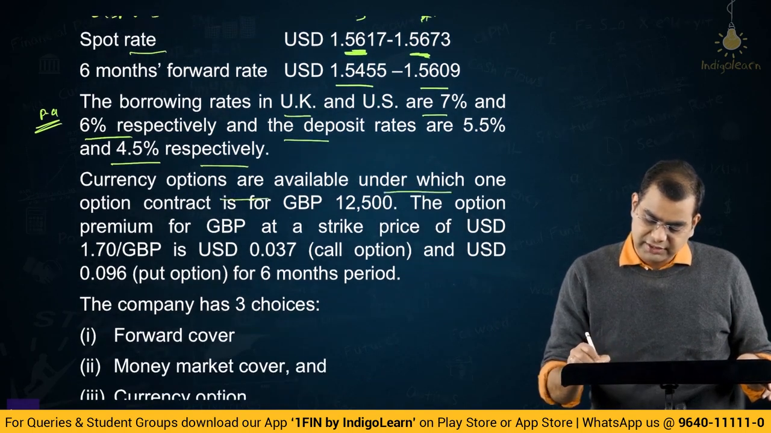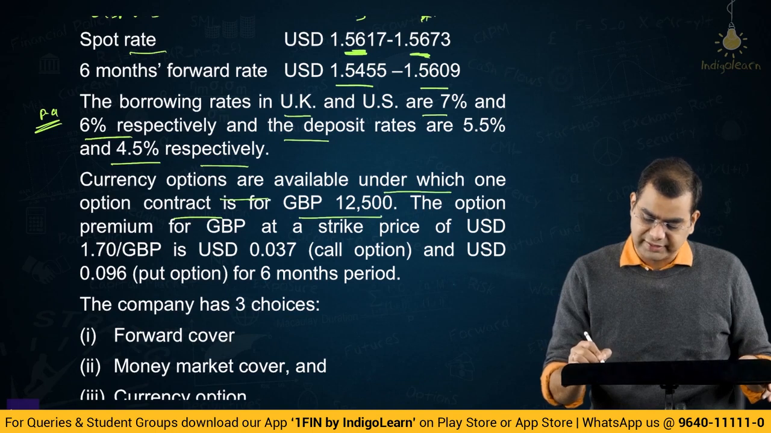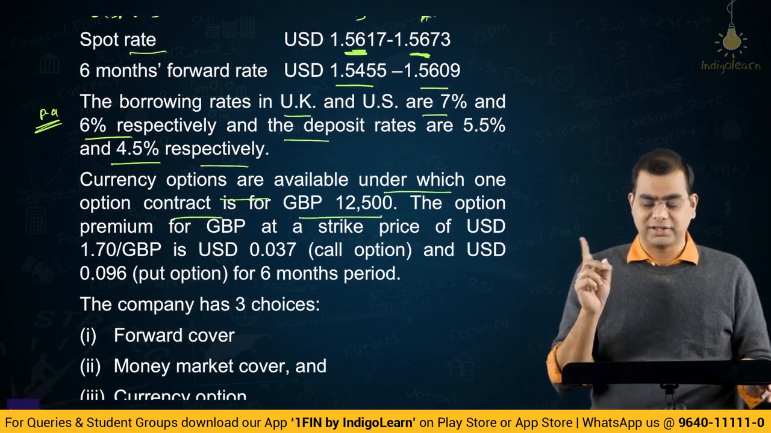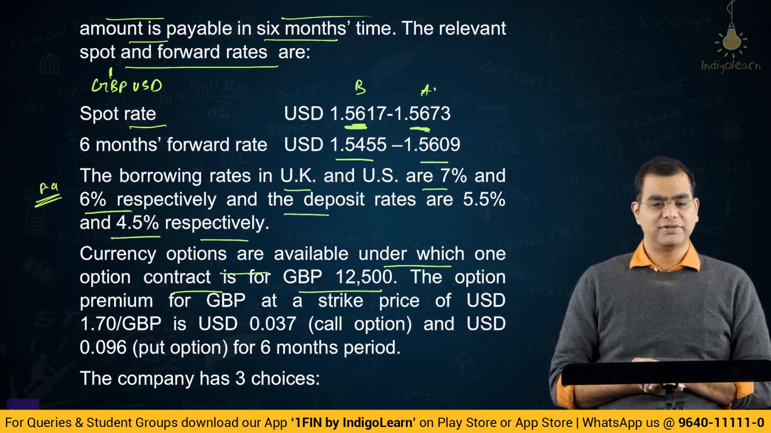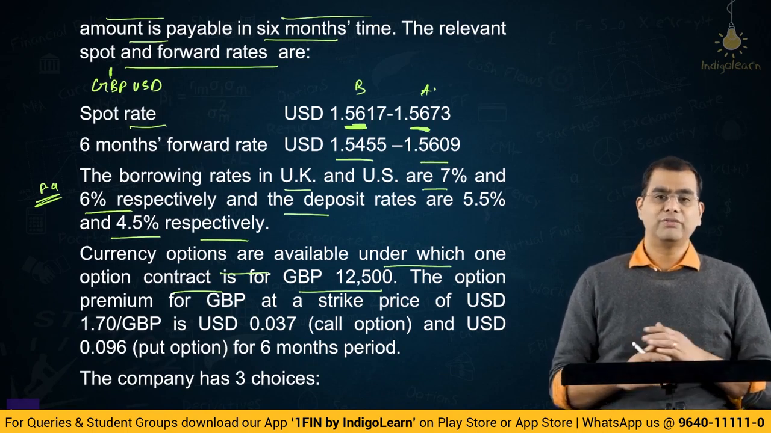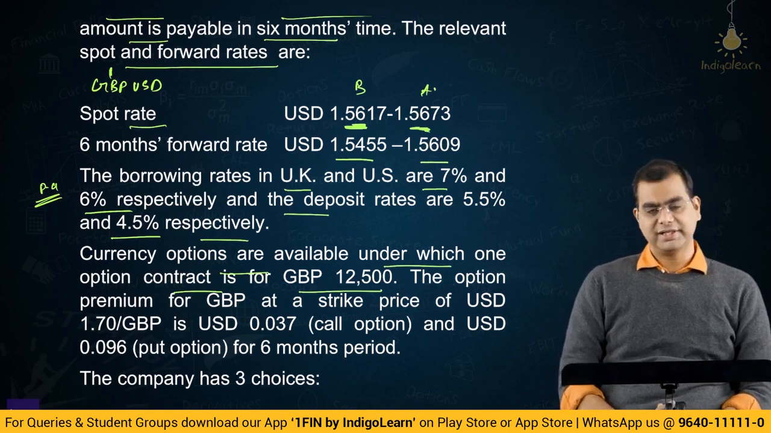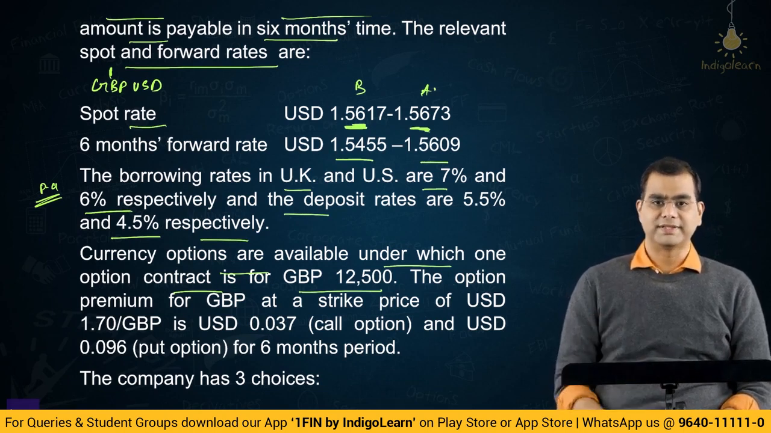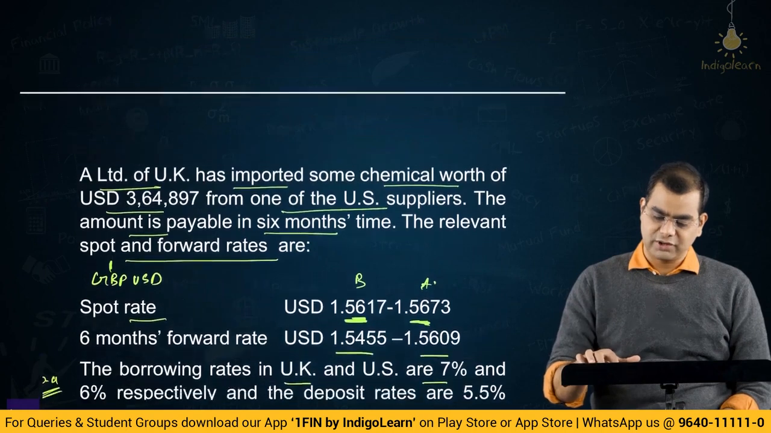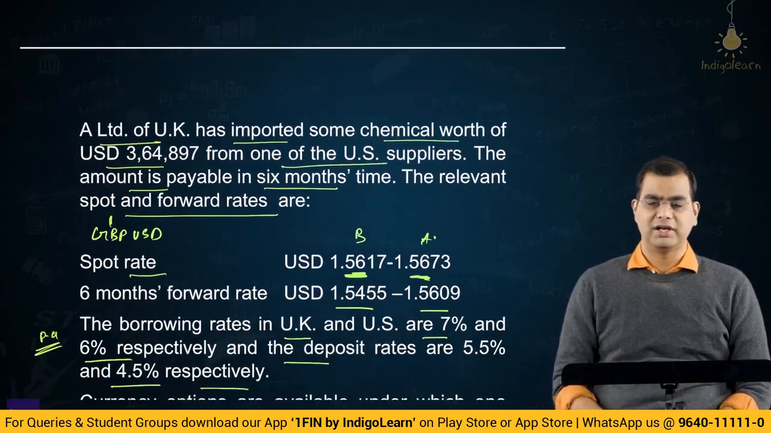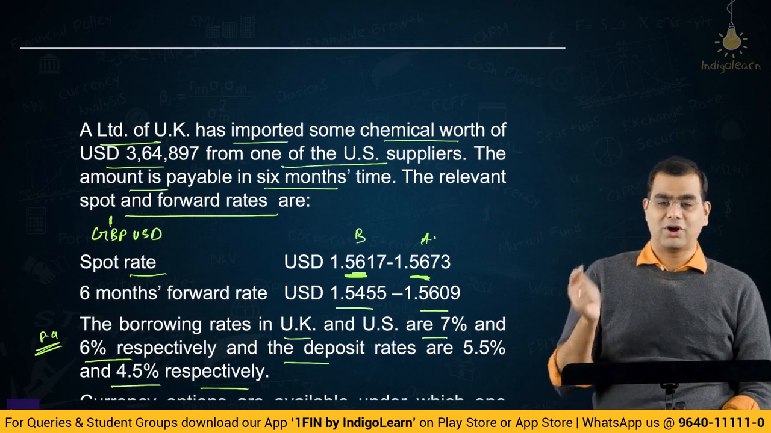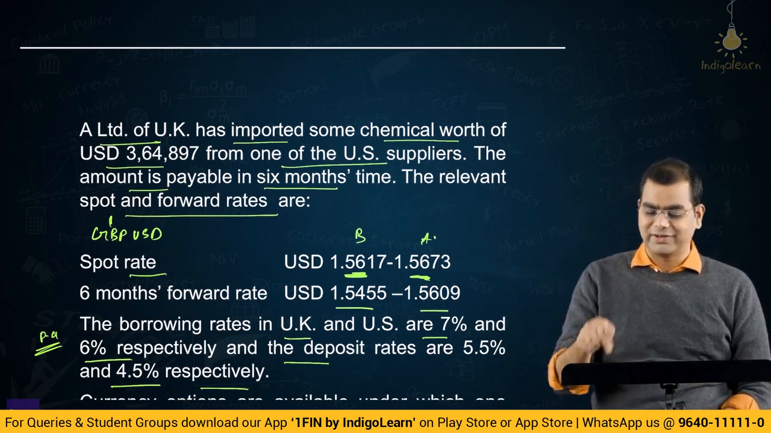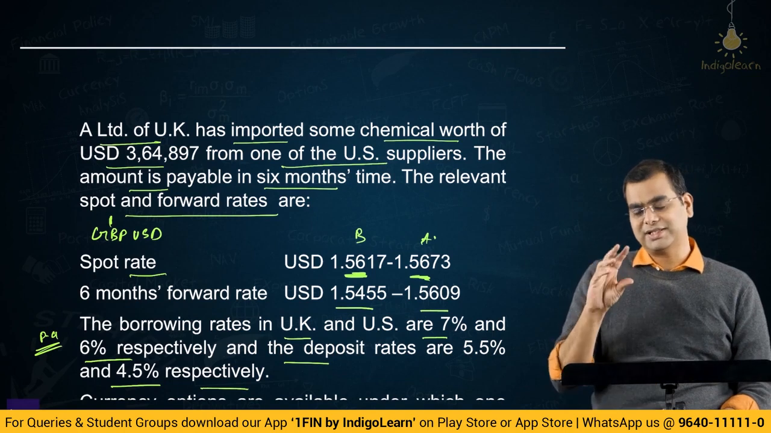Currency options are available under which one option contract is for GBP 12,500. That is, the contracts are quoted in terms of GBP. So if you look at NSC contracts, what we saw in one of the previous videos, when you wanted to buy USD INR, you are resident in India, you wanted to buy dollars. When you wanted to buy dollars, the contracts were quoted in terms of dollar. That is, for $1 how many rupees, right? They were not quoted in terms of for 1 rupee how many dollars, right? Whereas here in this problem, you're resident of UK, you have imported in US dollars, you have to pay US dollar currency. So the contract should ideally be quoted in terms of US dollar, but here they've given it in terms of GBP. So same like our Japanese yen problem, this is a slight twist.